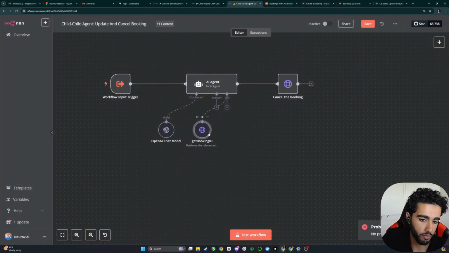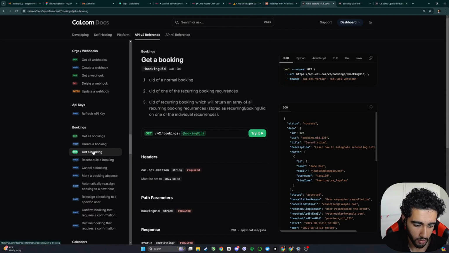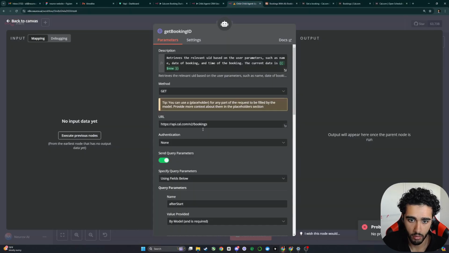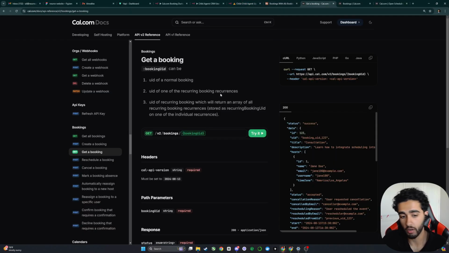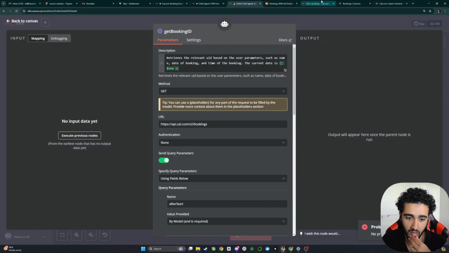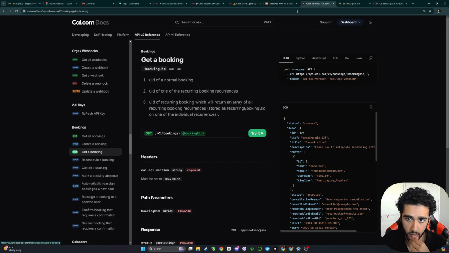So this grabs the relevant booking UID of the user. Oh, wait, this is create a booking. Hold on. Oh, sorry, I was looking at the wrong one. That is my bad. This is a get a booking request. Makes much more sense.